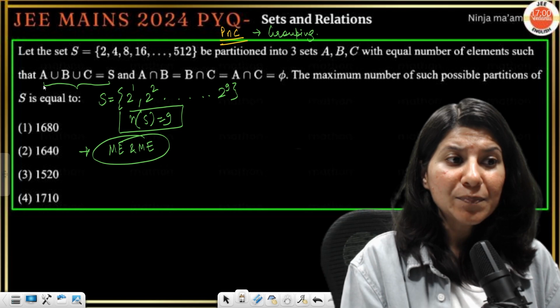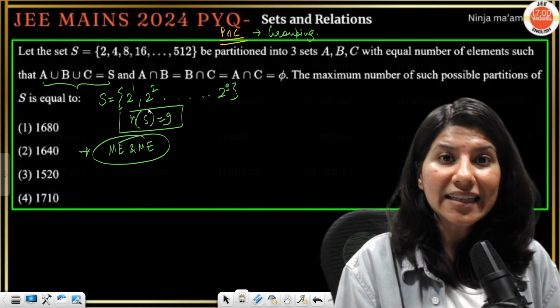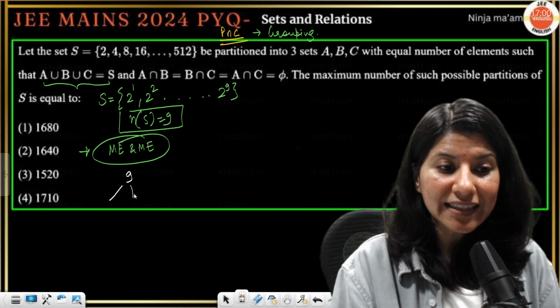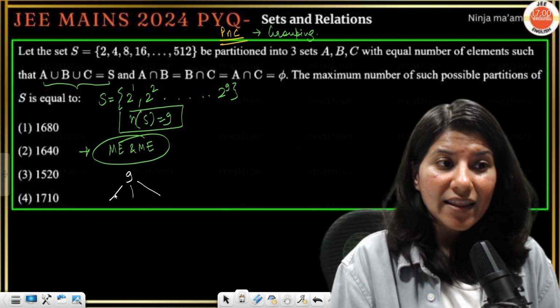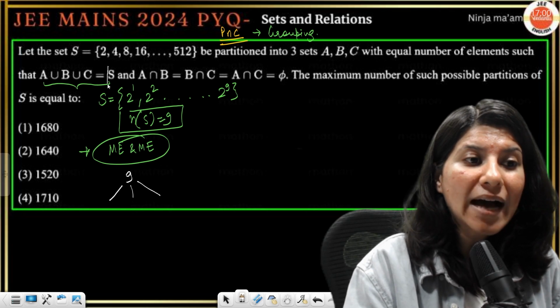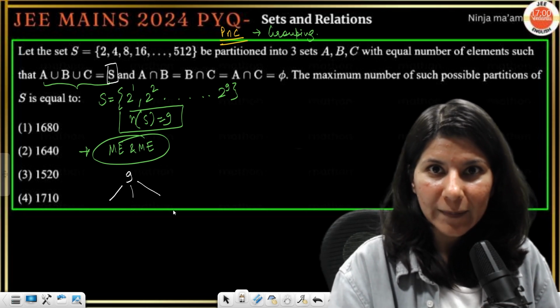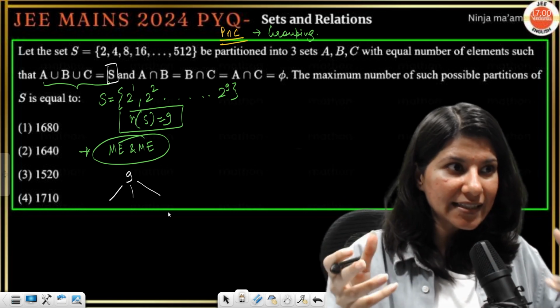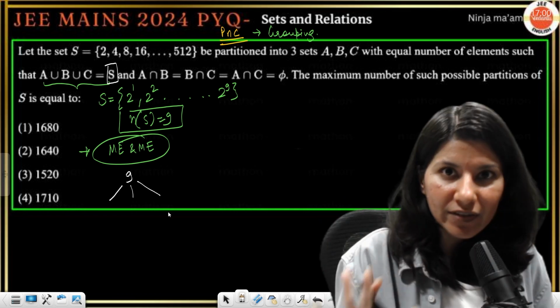So these 9 elements are exhaustive means that these 9 are distributed in 3 sets in such a way that if you combine all the 3 sets, it will become back to your superset. Basically you have 9 elements and you are giving them to 3 sets in such a way that you're exhausting everything.